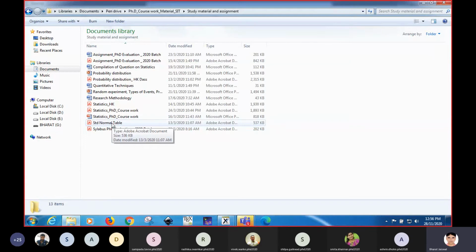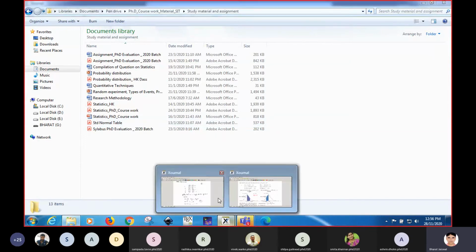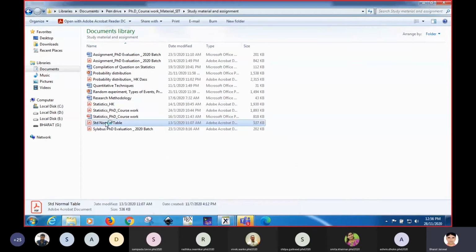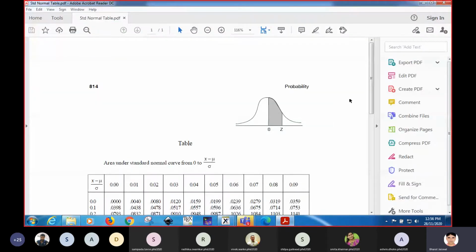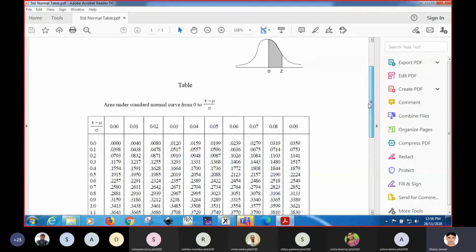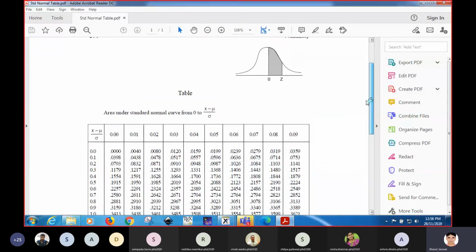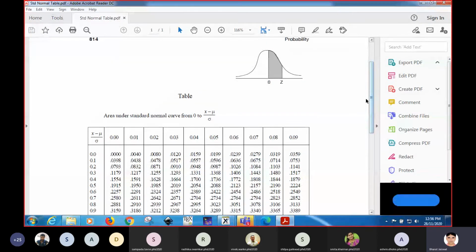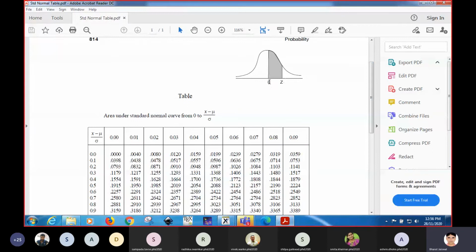So I will show you this table. Dear students, is it visible to all, this table? Yes, sir. Okay. So this is the table. This table represents from 0 to that point, that is 0 to Z.